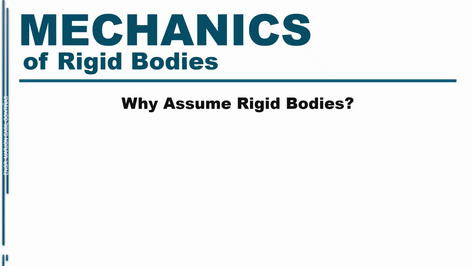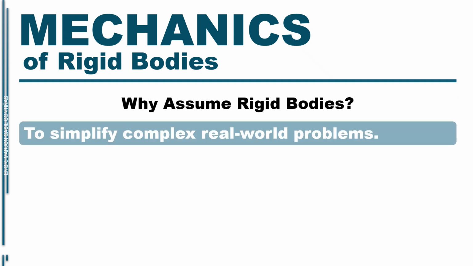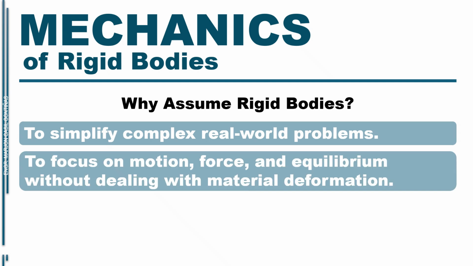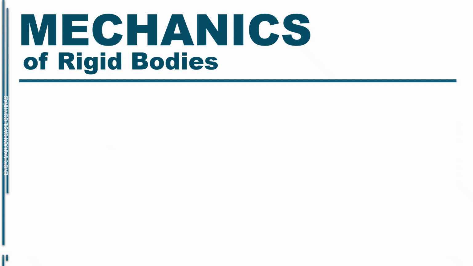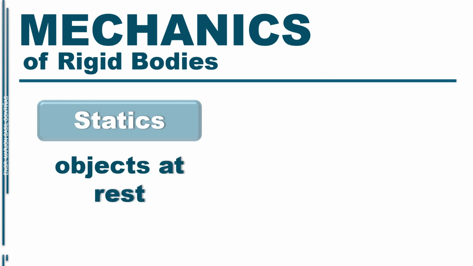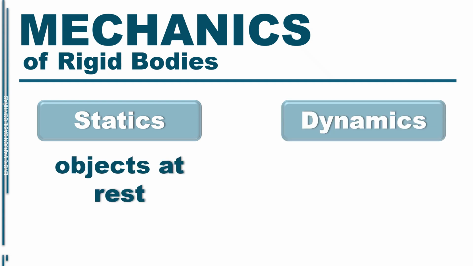Why assume rigid bodies? First, to simplify complex real-world problems. Second, to focus on motion, force, and equilibrium without dealing with material deformation. And third, it's applicable in structures, machines, vehicles, and mechanical systems where deformation is negligible. Mechanics of rigid bodies is further divided into statics, the study of objects at rest, and dynamics, the study of